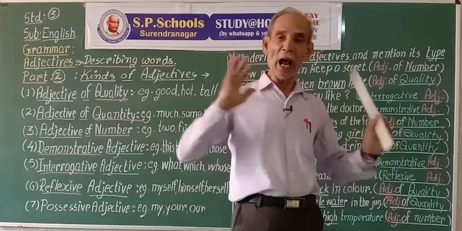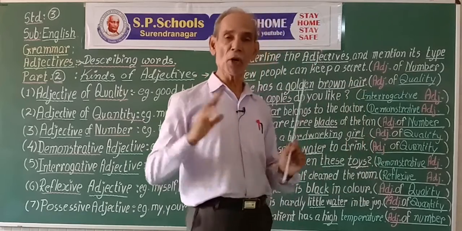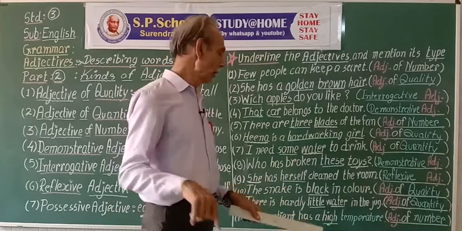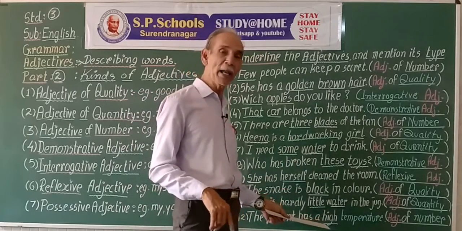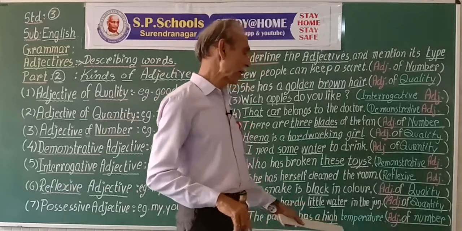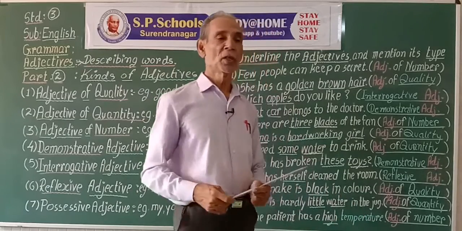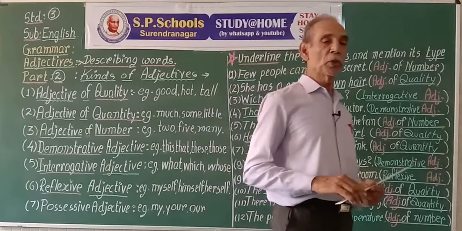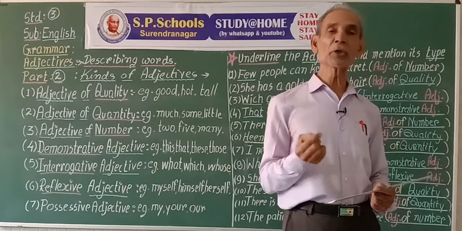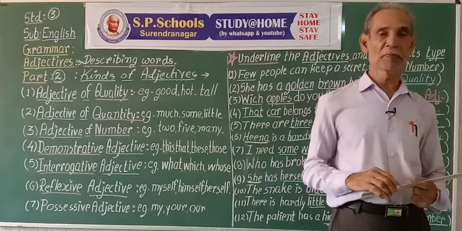Little fever, high fever, moderate fever. So in that case, with fever, the same word high becomes the adjective of quantity. With temperature, it becomes the adjective of number.